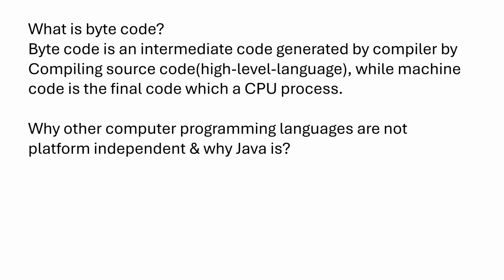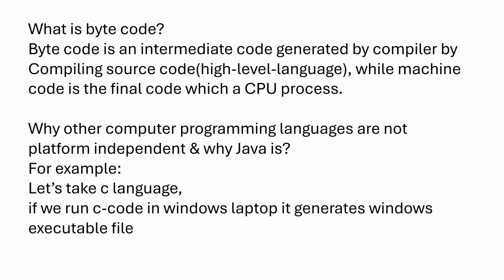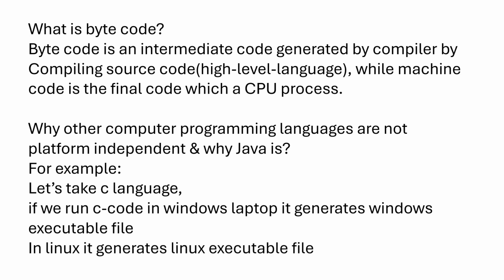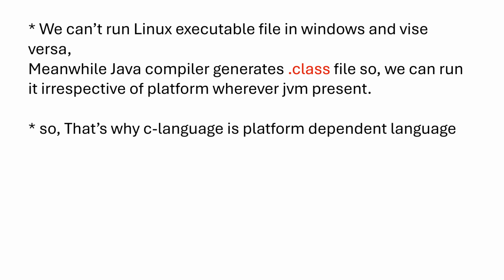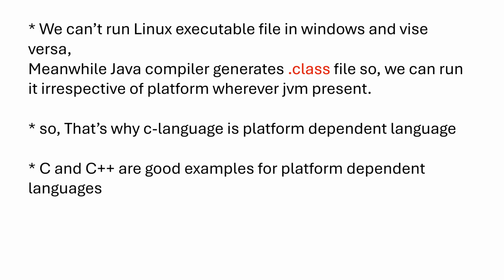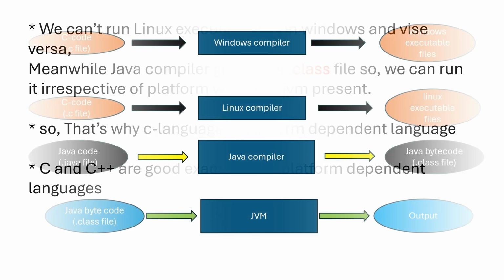Why are other computer programming languages not platform-independent, and why is Java? For example, let's take the C language. If we run C code on a Windows laptop, it generates a Windows executable file. In Linux, it generates a Linux executable file. We can't run a Linux executable file in Windows and vice versa. Meanwhile, the Java compiler generates a .class file, so we can run it irrespective of platform wherever the JVM is present. So, that's why C is a platform-dependent language. C and C++ are good examples of platform-dependent languages.